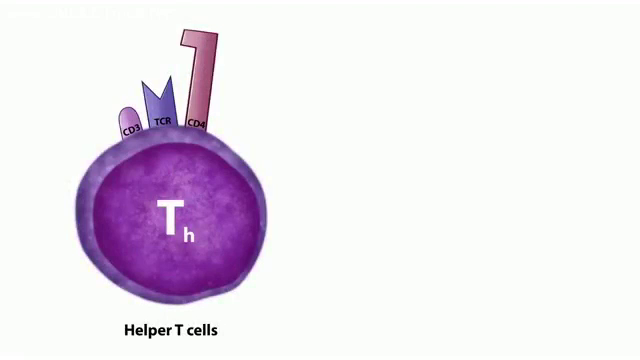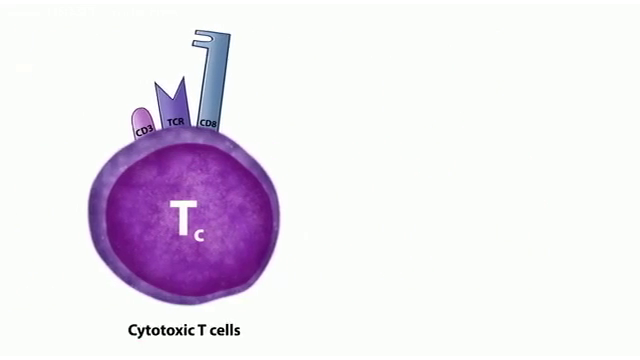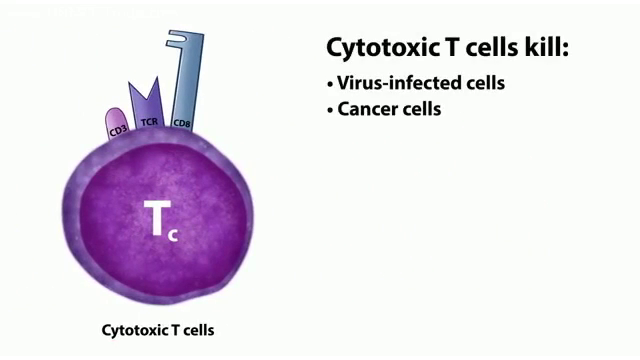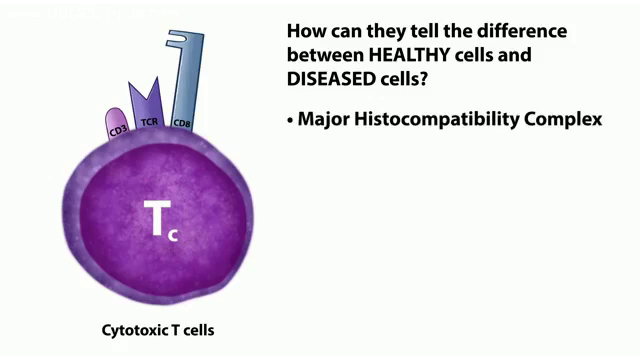Now in this video, when we talk about T cells, we're also going to talk about cytotoxic T cells. Cyto means cell, so what do you think a cytotoxic T cell does? It kills cells. Specifically, cytotoxic T cells are supposed to kill virus-infected cells or cancer cells. Well, that's all well and good, but how can the cytotoxic T cells recognize virus-infected cells or cancer cells? How can they tell the difference between a healthy cell and a diseased cell? Well, the answer is the major histocompatibility complex again, but this time it's MHC class I.